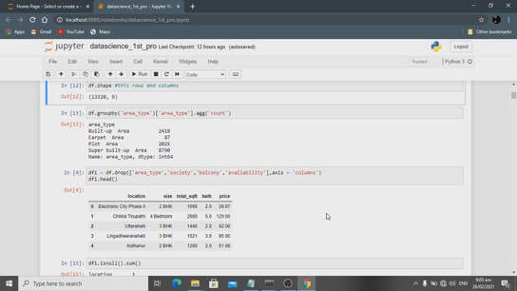Then I'm going to find which errors are in my data set. Error means blank data, and some data are not correct.